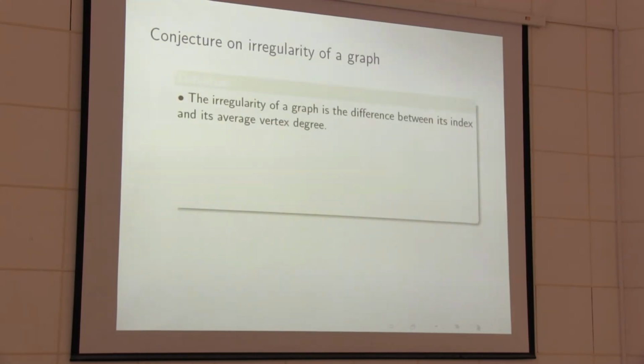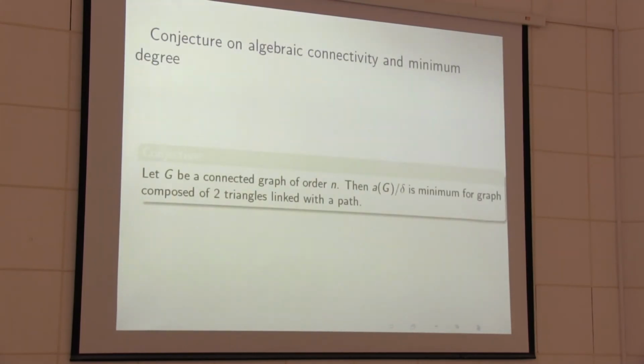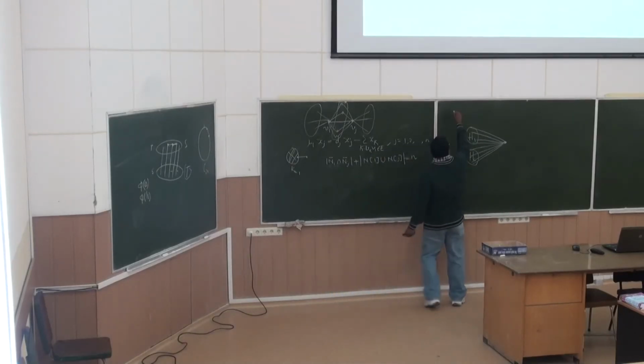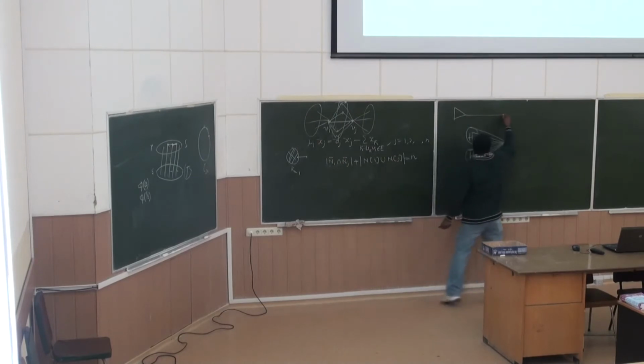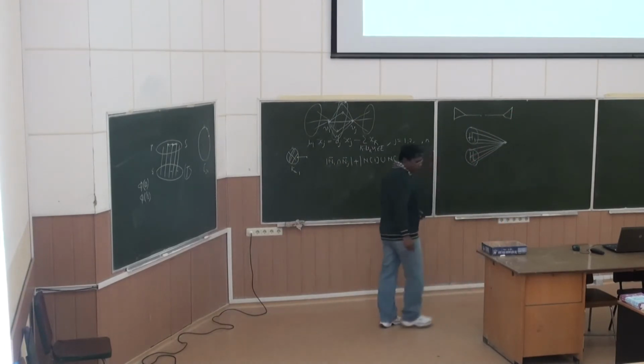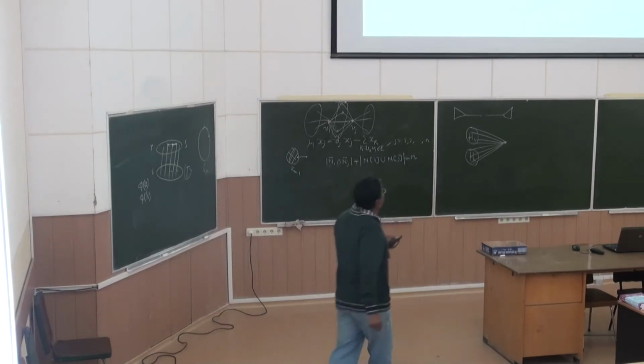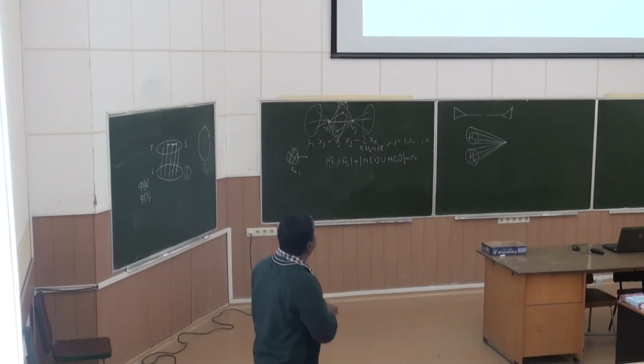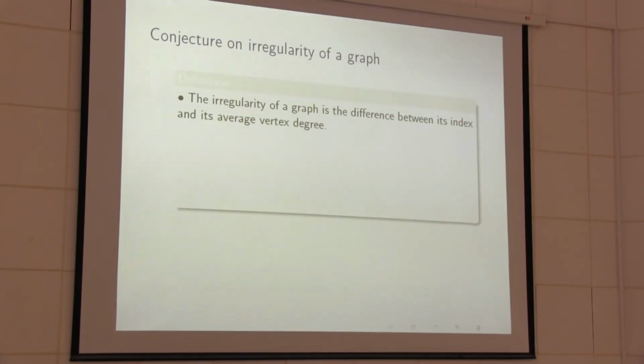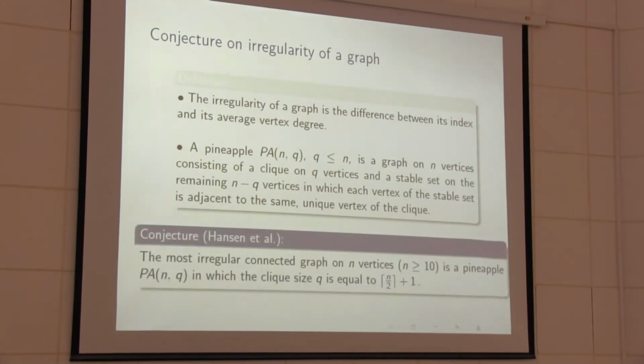You can see this open problem is still open. AG by delta is minimum for the graph composed of two triangles linked with a path, like this minimal graph. So this graph gives the extremal graph, minimal for this. Still open. And the next open problem is here, you can see, irregularity.